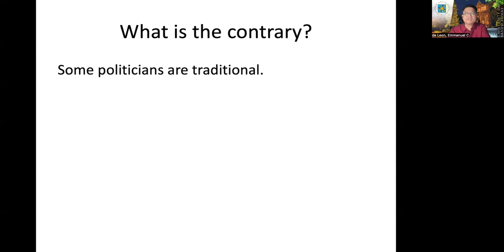What is the contrary of some politicians are traditional? What is the answer? Is there an answer? This is an I proposition. Does it have a contrary proposition? The answer is no. Because contrary is applicable to propositions having the same subject and predicate terms, same universal quantity, but different in quality. This one is particular in quantity.